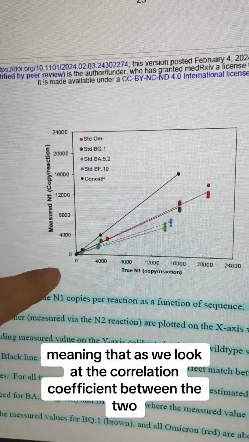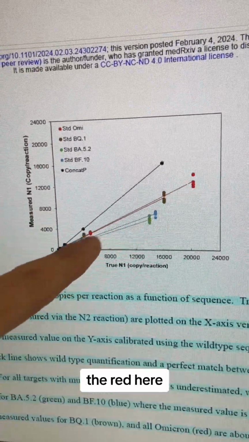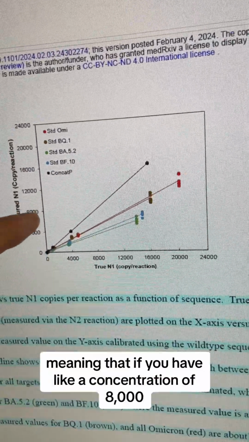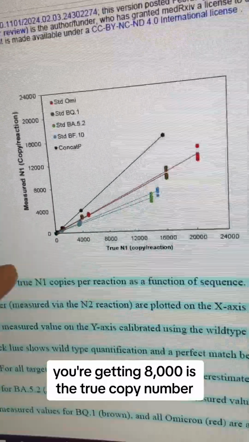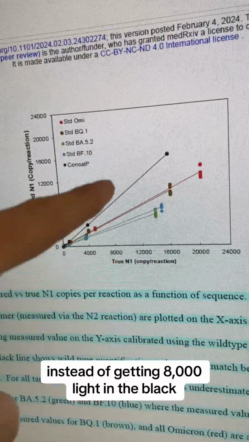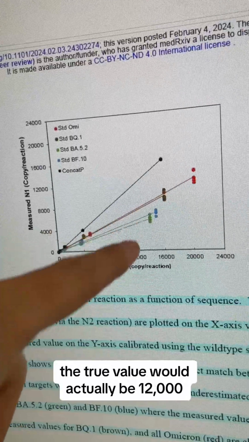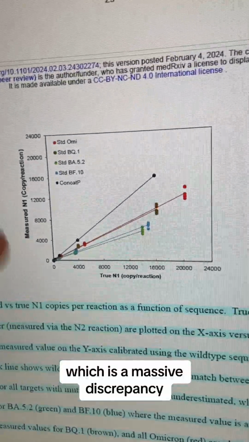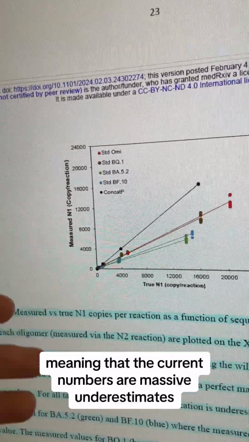Meaning that if we look at the correlation coefficient between the two, using standard Omicron, the red here, with this black reference line, which would be the 1-to-1 correlation, meaning that if you have a concentration of 8,000, you're getting 8,000 as the true copy number. So for Omicron, the red, if we go for 8,000, instead of getting 8,000 like in the black, we go over to the red, that's the measured value of 8,000. The true value would actually be 12,000, which is a massive discrepancy, meaning that the current numbers are massive underestimates.